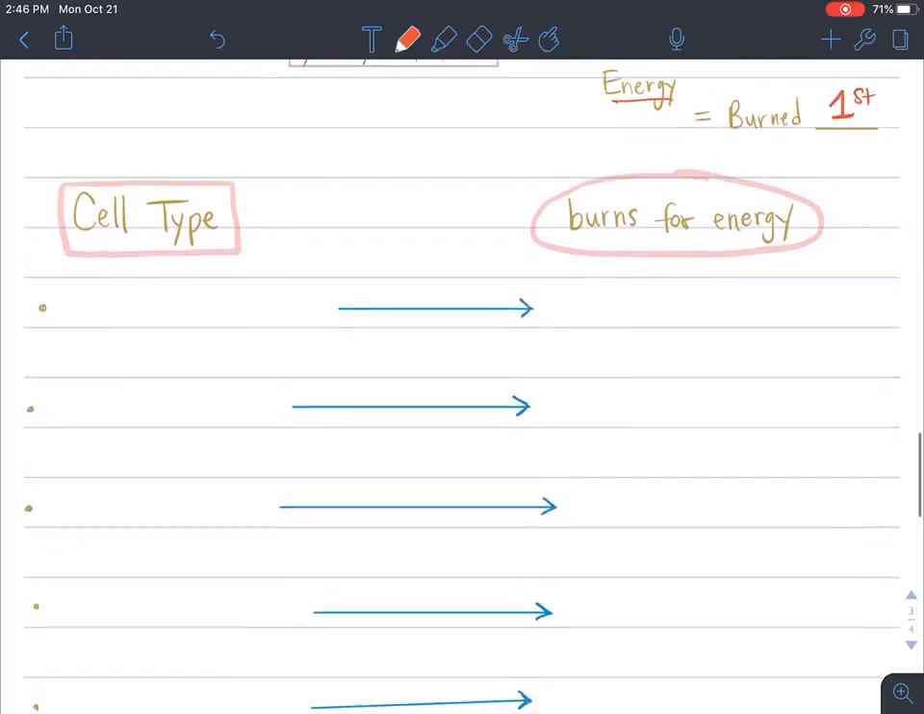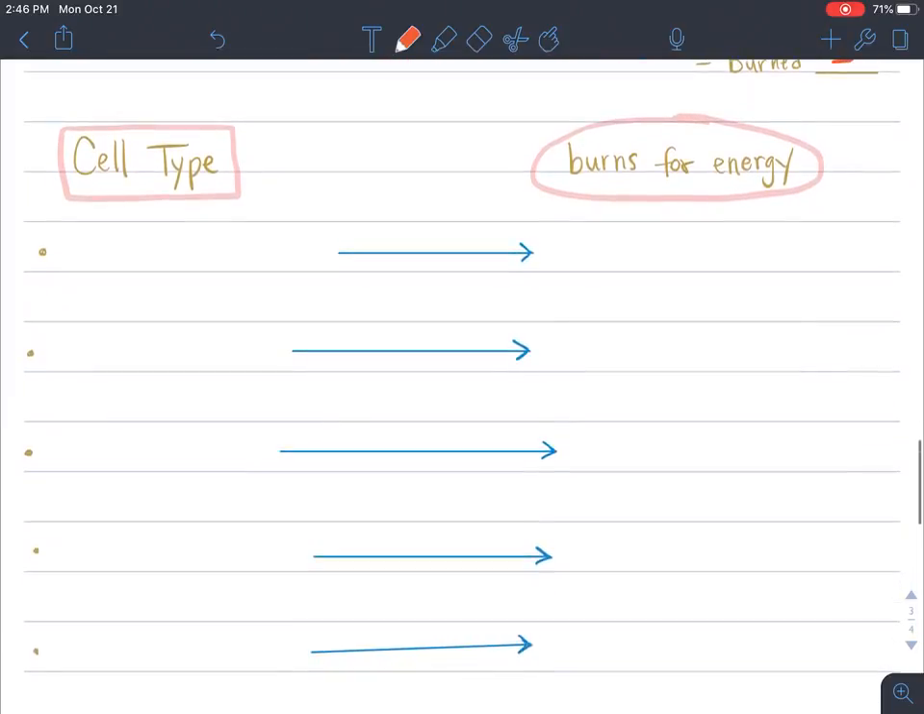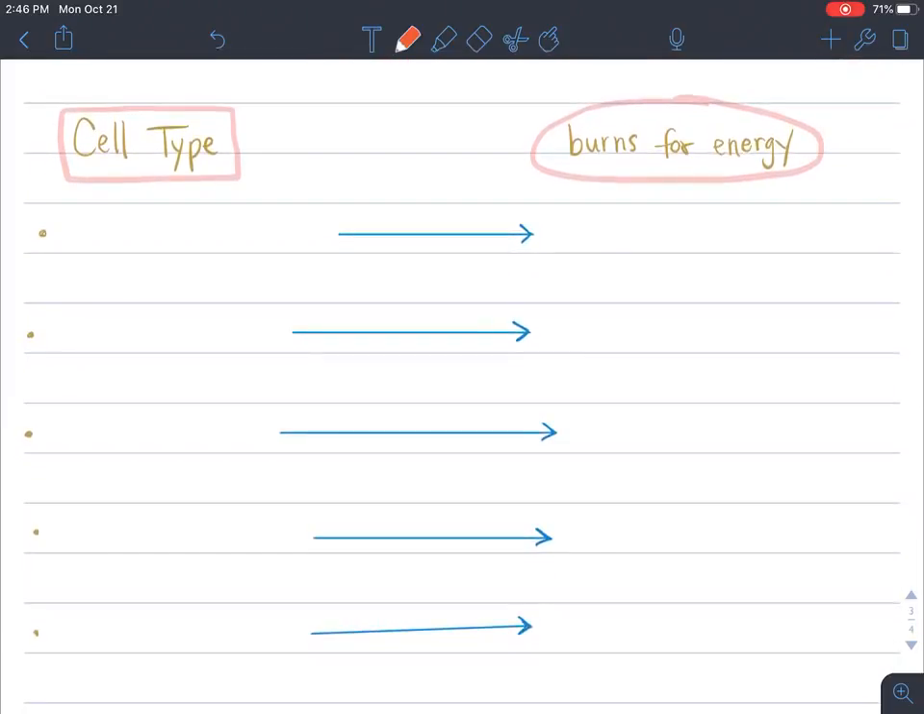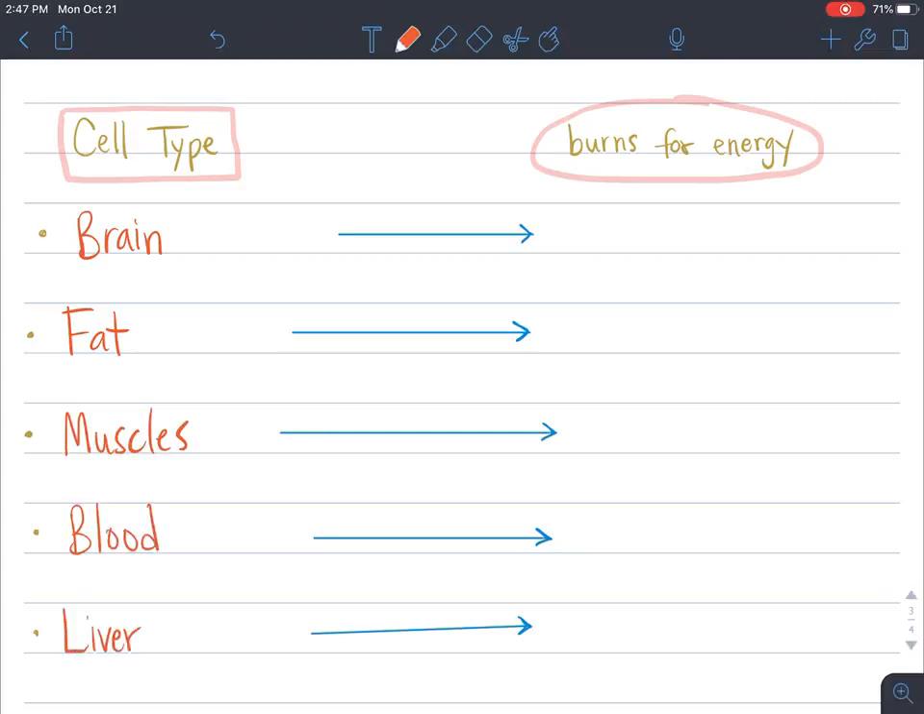So if we look at different types of cells, all cells need energy. And so some of the cells that we've talked about can be found in your brain. Some, you actually have fat cells, and those fat cells actually do need energy. Muscle cells, like we've talked about, those need energy. Blood cells need energy. And our liver, which we're learning about now, is a really important organ, also needs energy. So if we look at what do these different organs burn for energy?